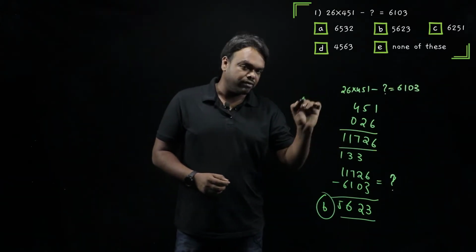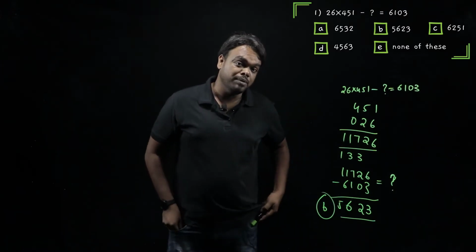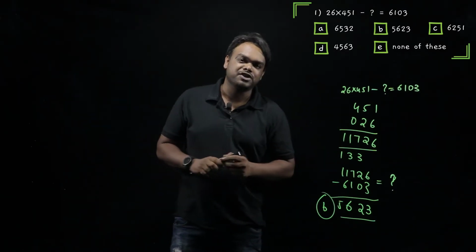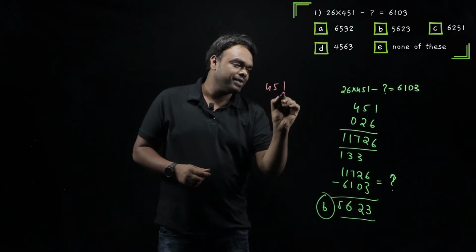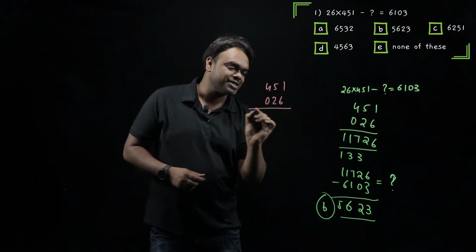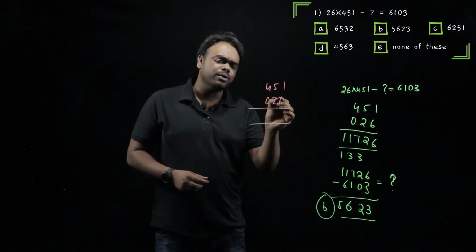But this is not the smart way of solving. Now, if I were to solve this problem, I wouldn't have done all this multiplication. It's a simple method. I have 451 into 026. As I told you, check only the last two digits. So apply only two steps.